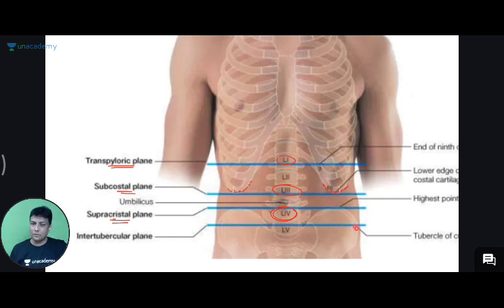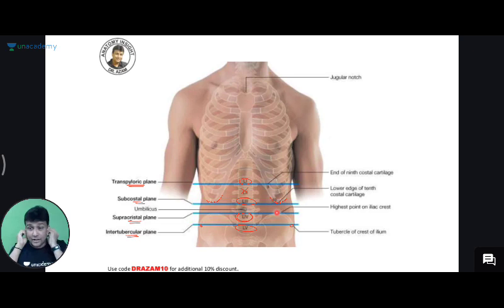Then after that, there will be a tubercle here and a tubercle here. Between the two tubercles, the intertubercular plane will be at the level of L5. So basically, all of them are in the lumbar region: L1, L3, L4, L5, except L2, so nothing at L2. 1, 3, 4, 5. At L1 it is transpyloric, at L3 subcostal, at L4 supracristal, and at L5 the intertubercular plane, guys. I hope Dr. Nishal, your doubt is absolutely clear now. है ना? तो कहीं ना कहीं आपने transpyloric सुन रखा था, and this is what you have to remember about the transpyloric plane.